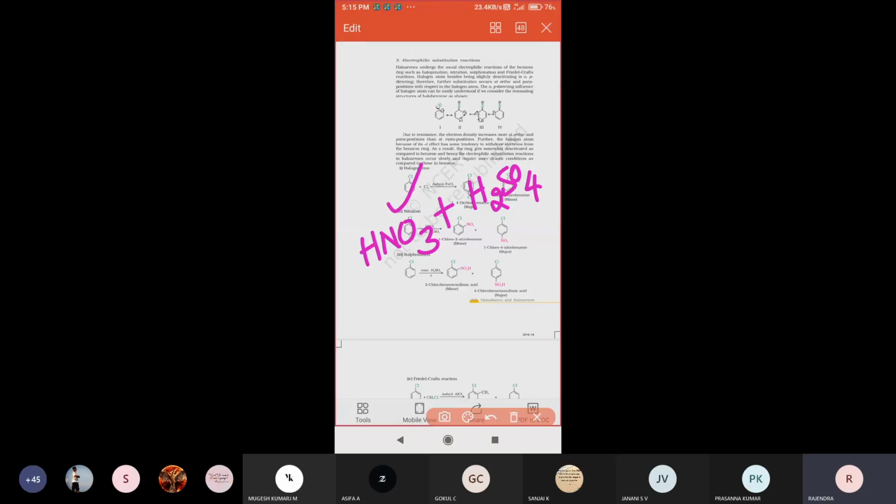This nitration mixture generally directs groups to either the ortho portion or the para portion. Let us see that.